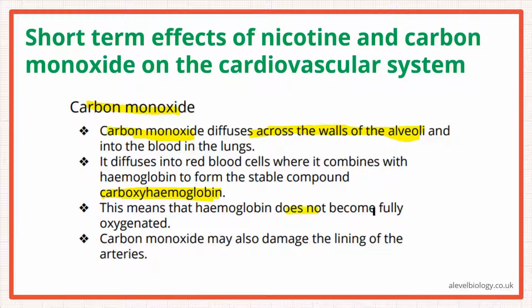Okay? So hemoglobin does not become fully oxygenated because of this. Because now carbon monoxide has attached to the hemoglobin. Oxygen is not attached there. So the hemoglobin is not fully oxygenated. Then carbon monoxide may also damage the lining of the arteries. Okay? So it is damaging the lining of the arteries. Okay? At the same time, nicotine is causing clotting. Okay? So both of these combined, okay, are causing cardiovascular disease. Okay? So this much about carbon monoxide.